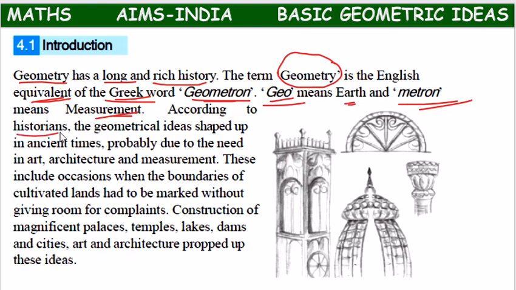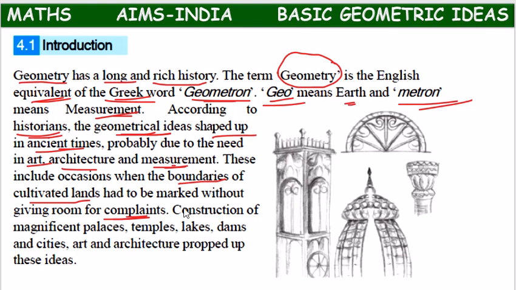According to historians, the origination of the idea of geometry shaped up in ancient times, probably due to the need in art, architecture, measurement, or while cultivating lands for marking boundaries, so that there would be no complaints from one another.